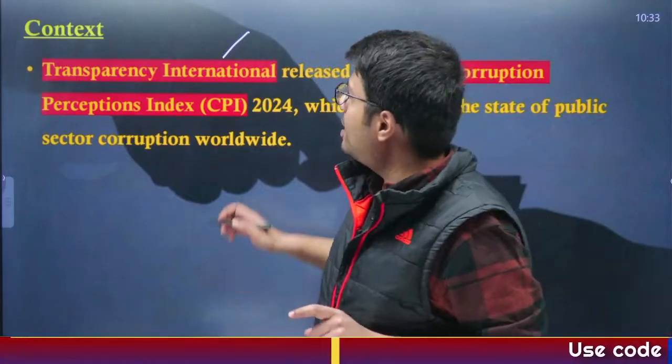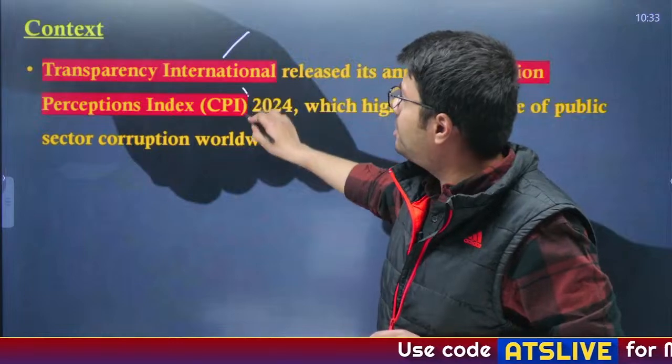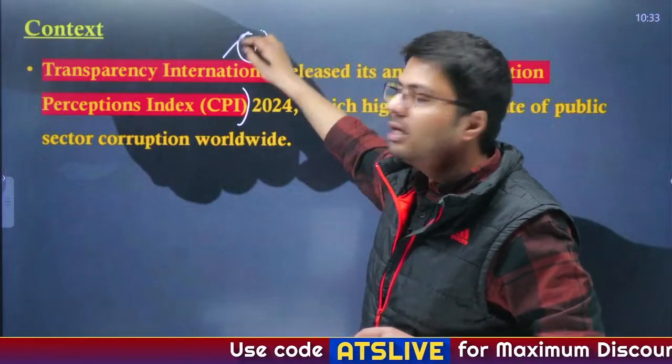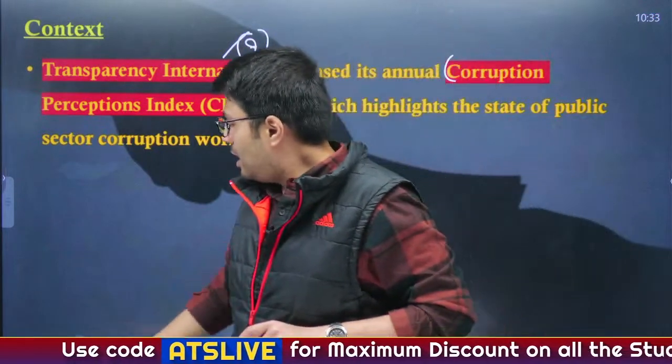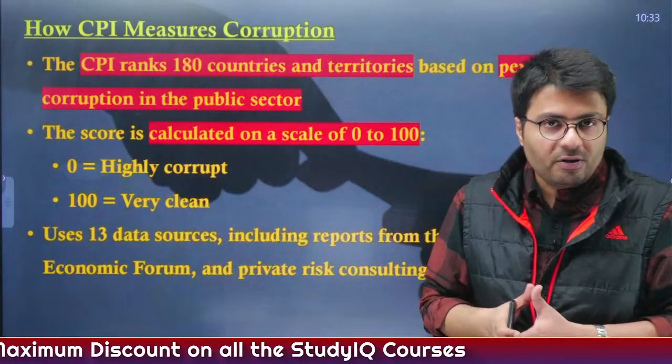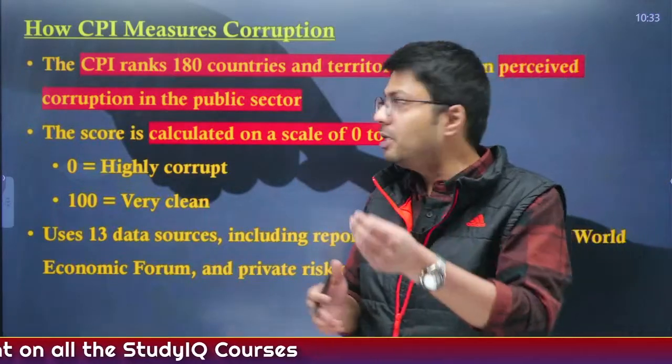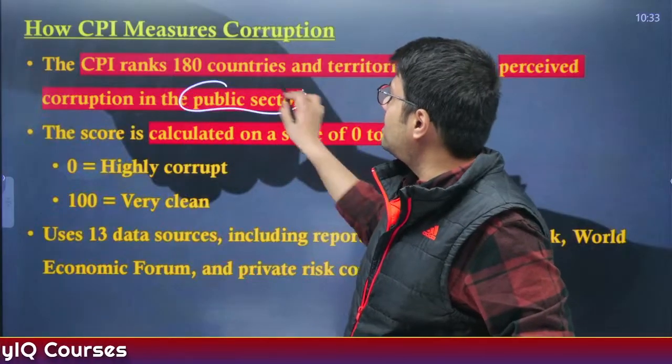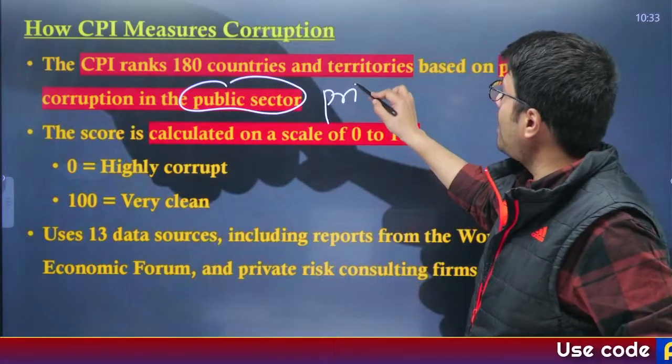So let us try to understand what this Corruption Perception Index is, and a little bit about Transparency International. Now, the Corruption Perception Index is an index which ranks 180 countries and territories based on the corruption that happens in their public sector. So, does it determine private sector corruption?